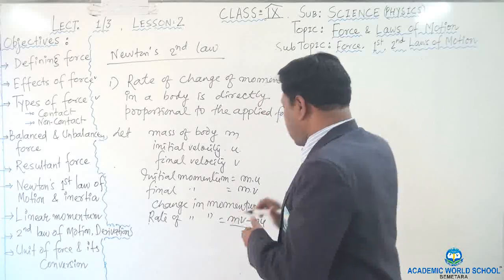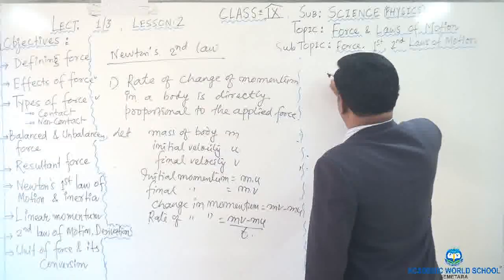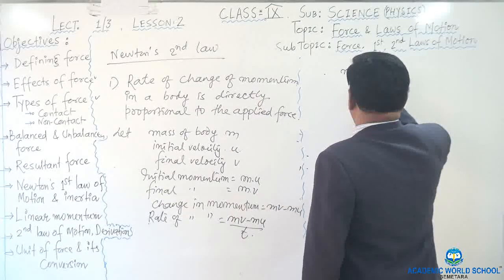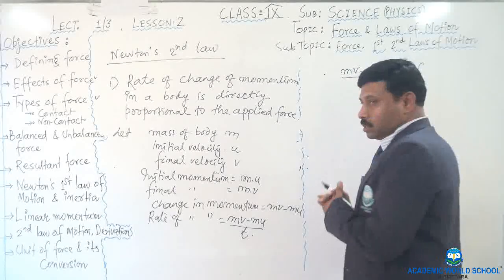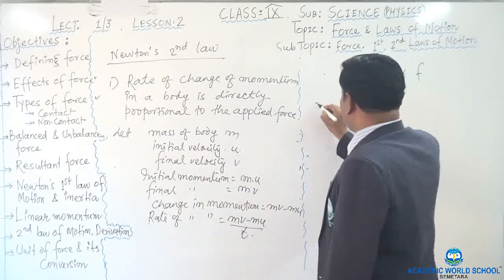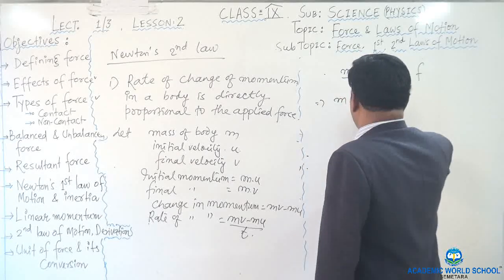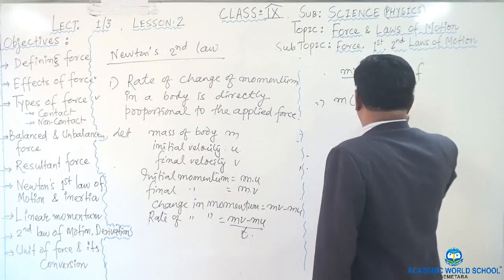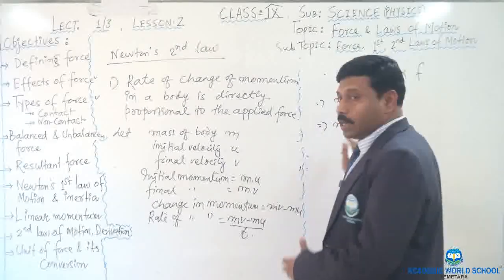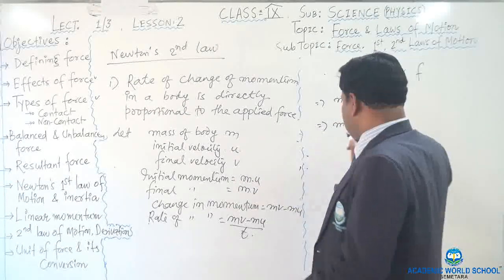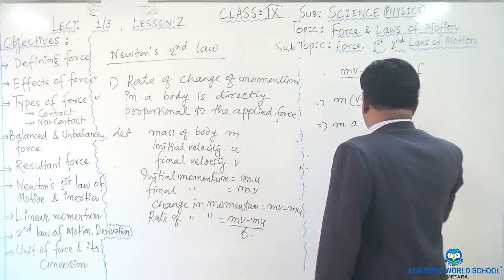So I will write it this way: mv minus mu upon t is directly proportional to the force. Now if I take m as common, I will get m into (v minus u) upon t proportional to f. Then v minus u upon t is equal to acceleration, so m into a is proportional to f.